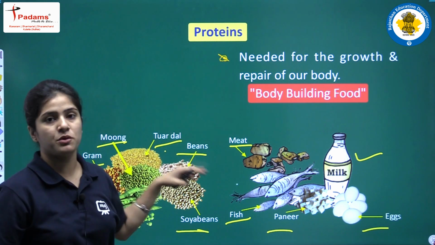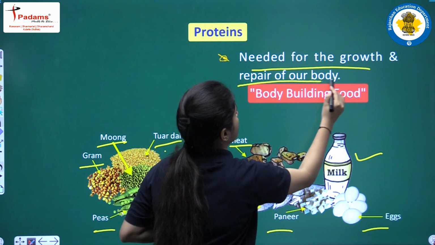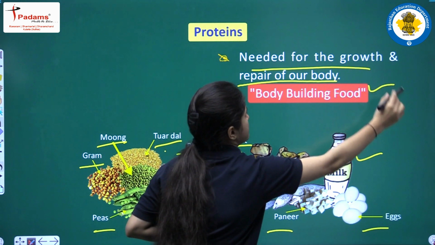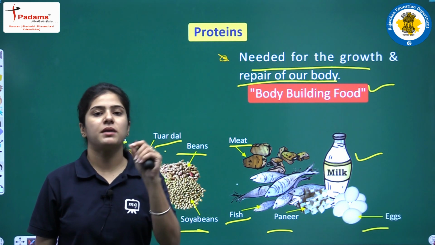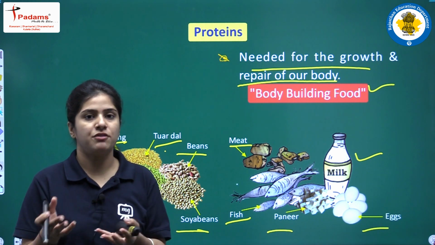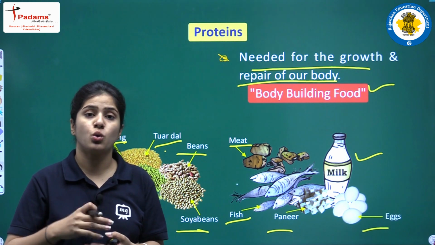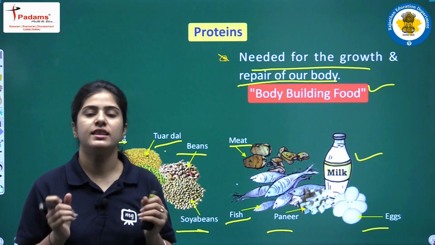So all these are proteins that are needed for the growth and repair of the body, and these are called body building foods. That is why when a person is suffering from any kind of disease, after that, during recovery, those people are given a large quantity of protein so that they can improve and repair.